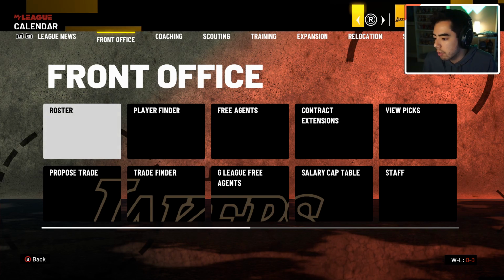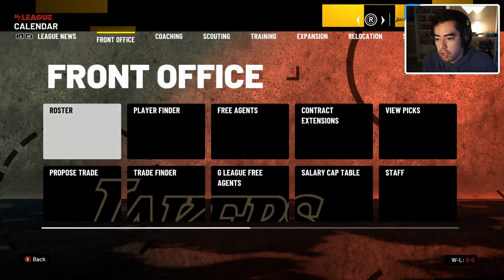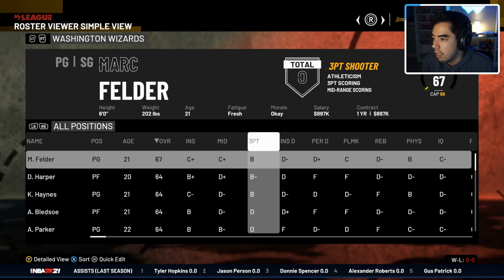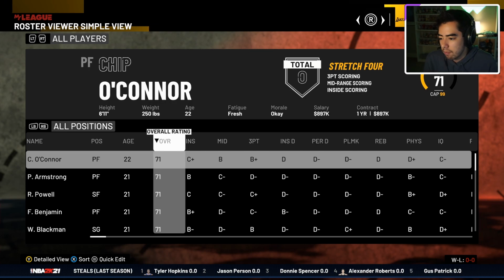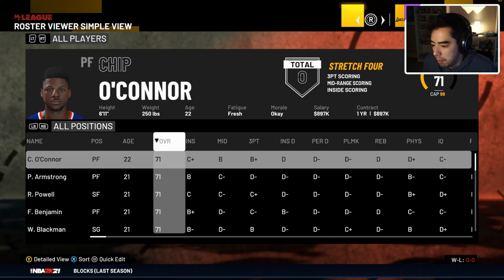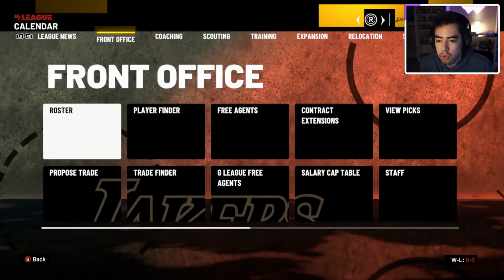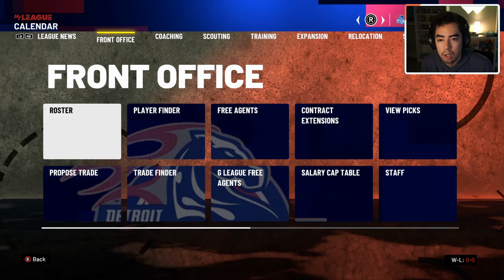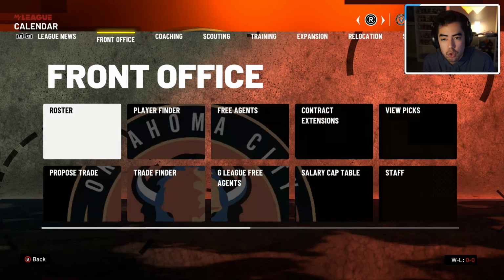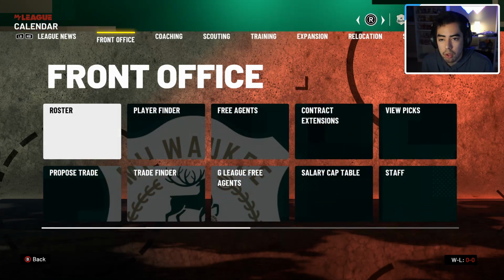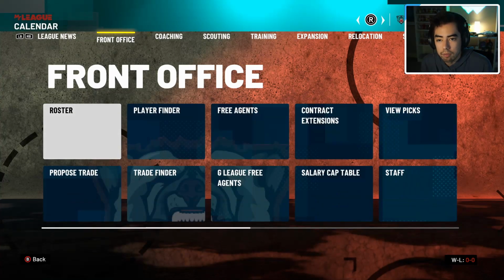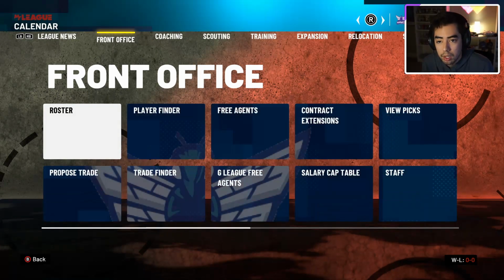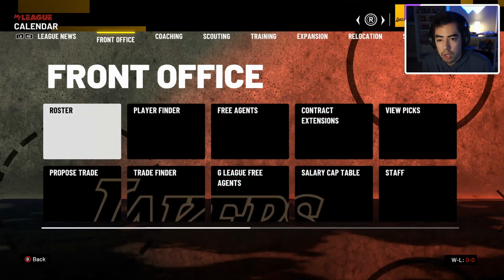Year number one, I'm going to simulate the first year. It's all random players. So if I go here to the very beginning, all players, 71 overall is the best type of player, and we're just going to see which teams get the number one overall pick. I also gave every team a different logo, like a futuristic logo in a way. So I went ahead and added all of that to each team. The Grizzlies are back to being the Vancouver Grizzlies, apparently. I didn't realize that, but I went ahead and changed every logo.